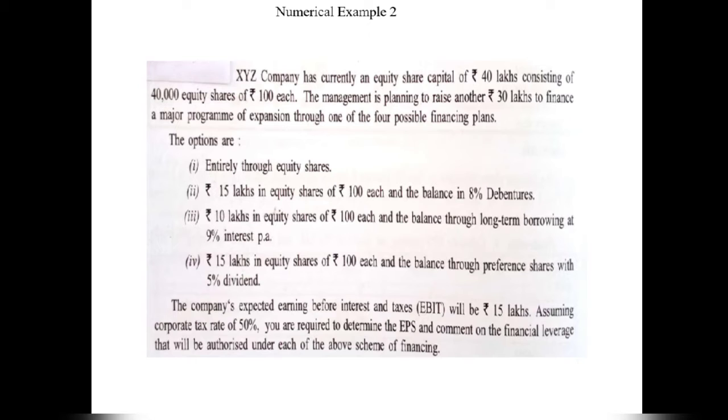The management is planning to raise another rupees 30 lakhs to finance a major program of expansion through one of the four possible financing plans.